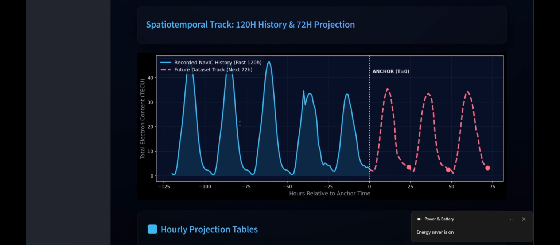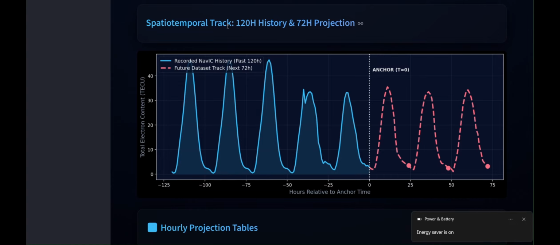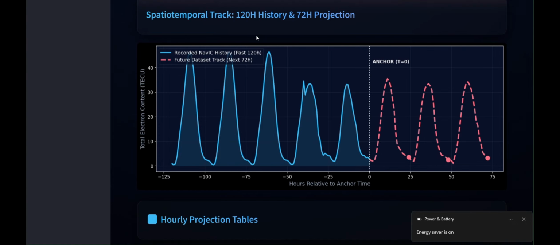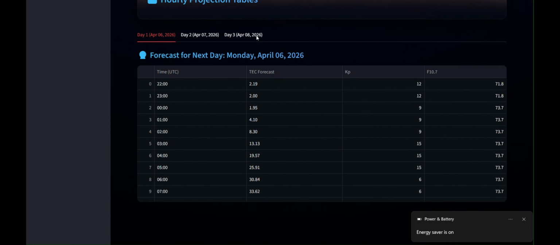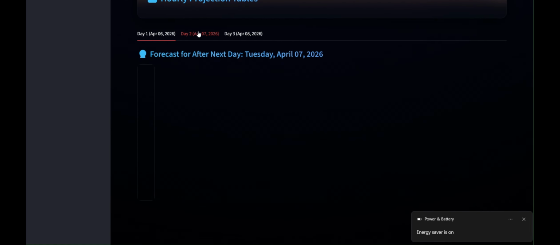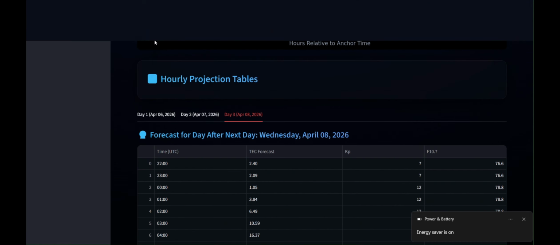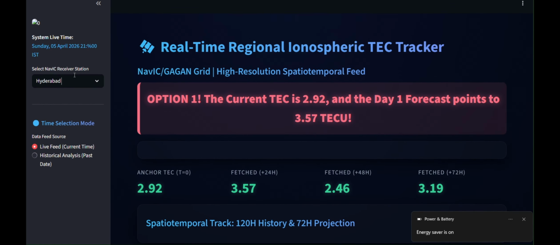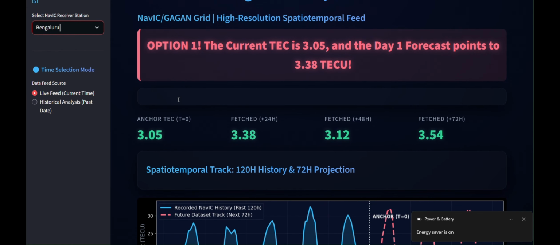The spatiotemporal track predicts 72 hours data using 120 hours history of the past data. Here we can see day 1, day 2 and day 3 of predictions. Similarly, we can see the Bangalore data also. The Bangalore's anchor TEC value is up to 3.05 and the fetched TEC values are accordingly presented.